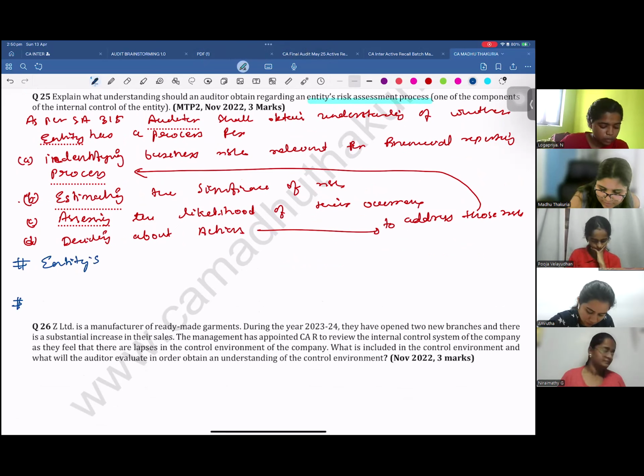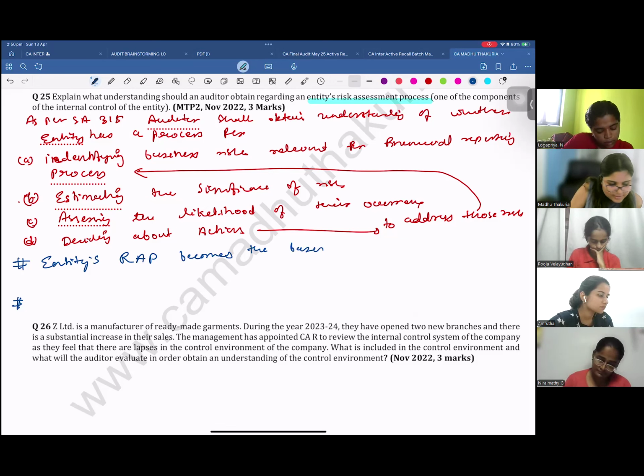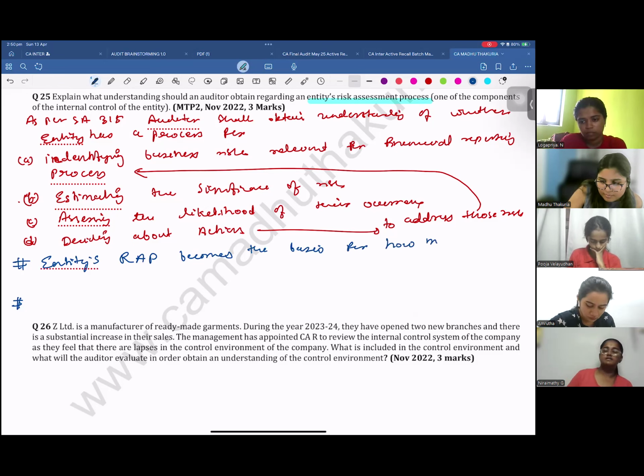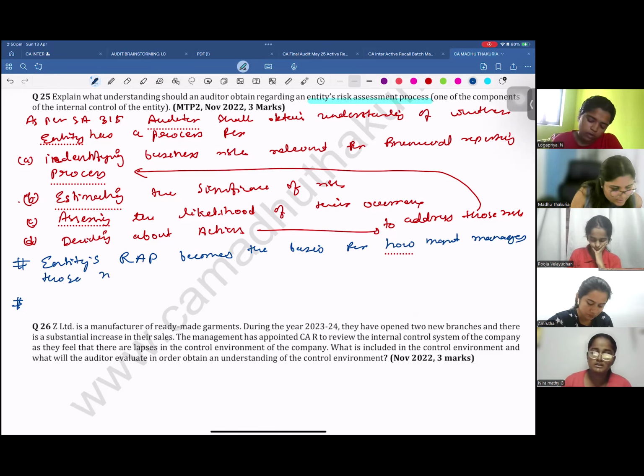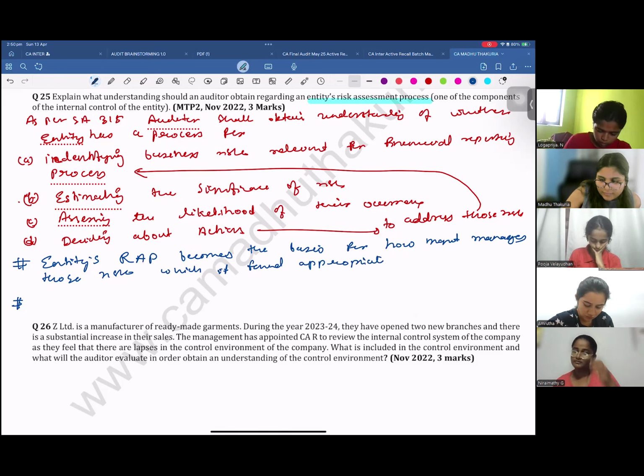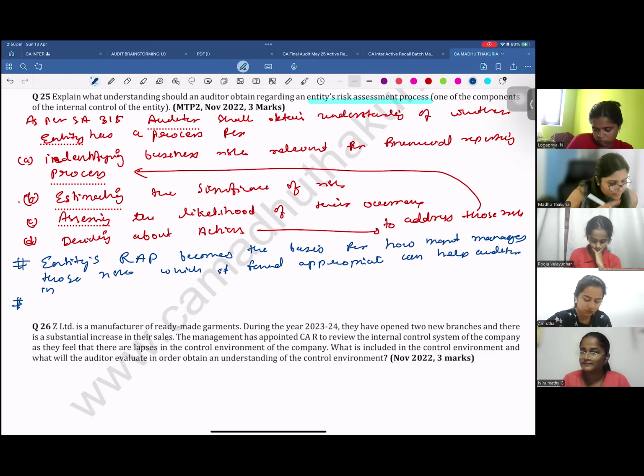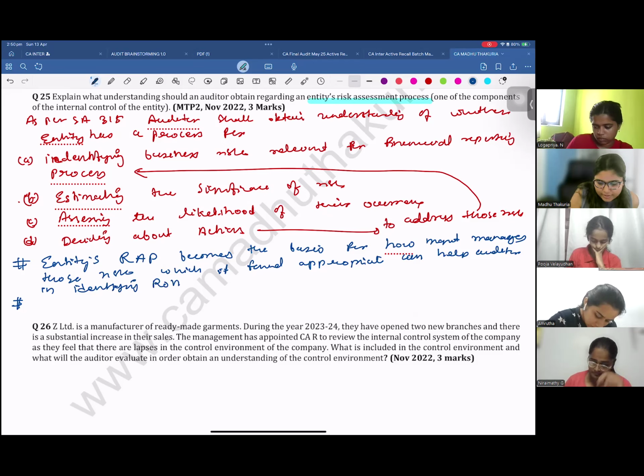The entity's risk assessment process becomes the basis for how management manages those risks, which, if found appropriate, can help the auditor in identifying risk of material misstatement.